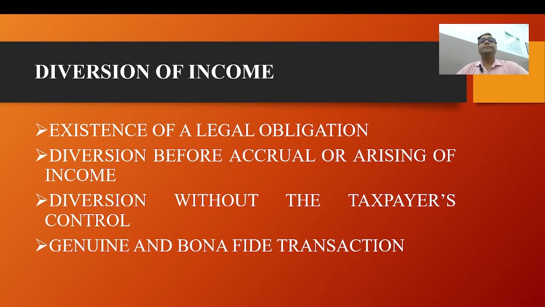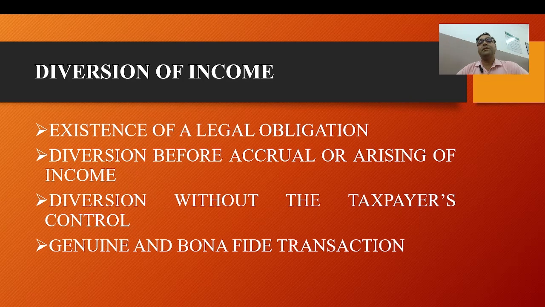Diversion of income without the taxpayer's control. Number three, the income must be diverted to a third party without the taxpayer having control over it. The taxpayer must not have any power or control over the diverted income after it is diverted. Point four, genuine and bona fide transactions.